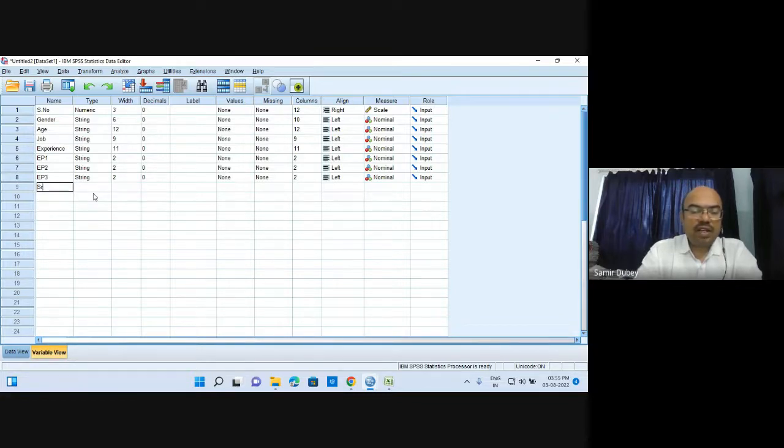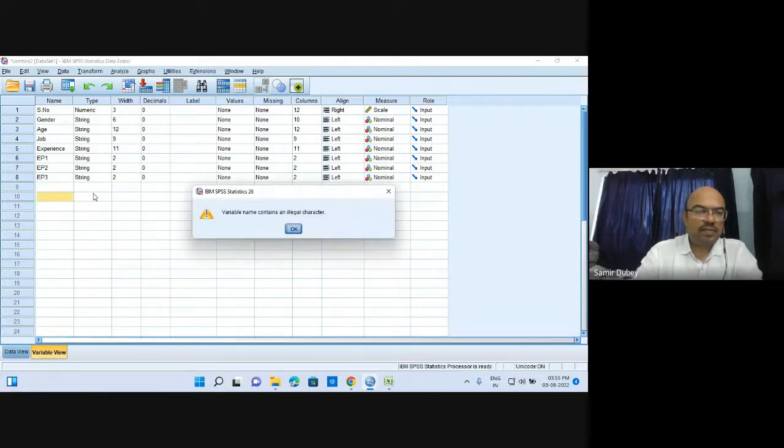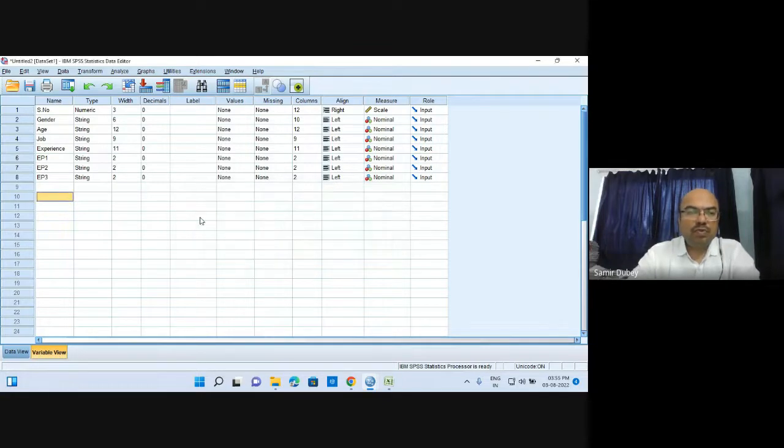You cannot give a space in between, so you cannot write serial number like this. Whenever you enter a space, it will give you an error message: variable name contains an illegal character. So what you can use is an underscore: serial underscore number. This can be used.